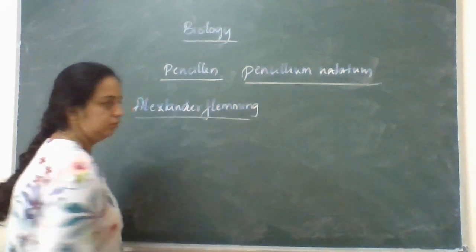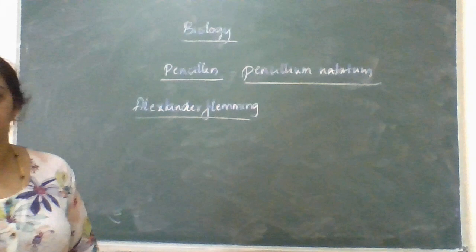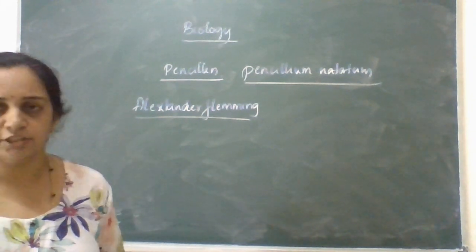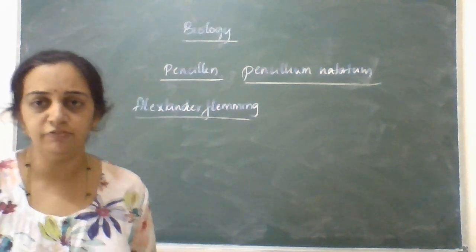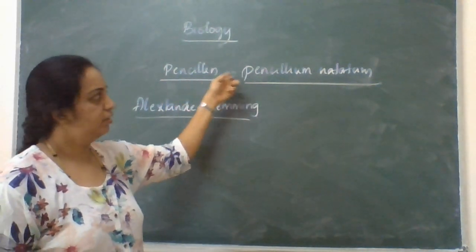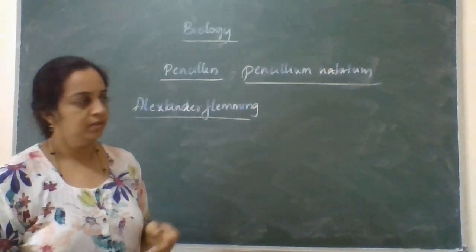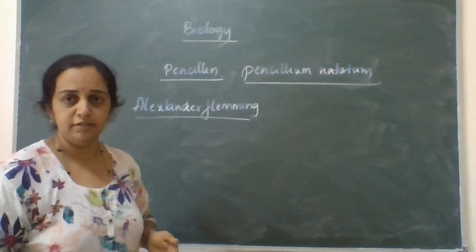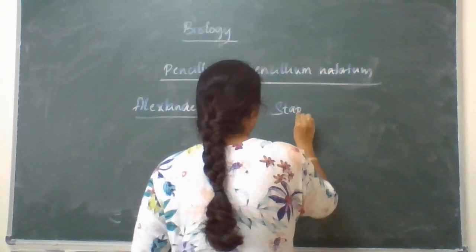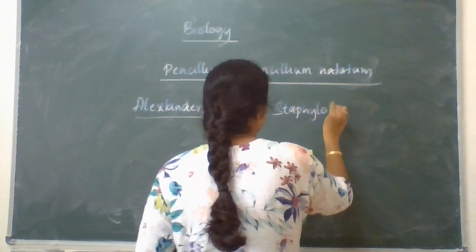Unfortunately, not intentionally, just by a chance factor, he identified this penicillin from Penicillium notatum. Actually, Alexander Fleming was working on a bacteria called Staphylococcus.